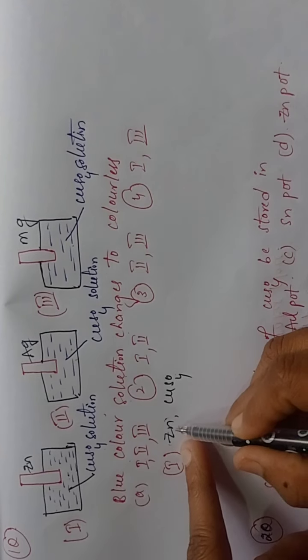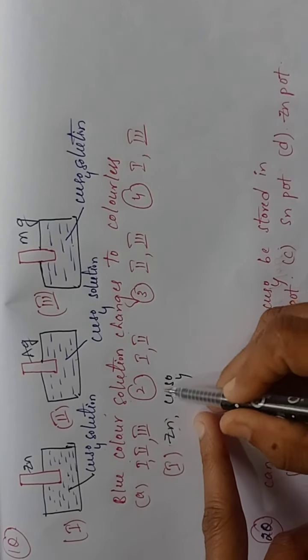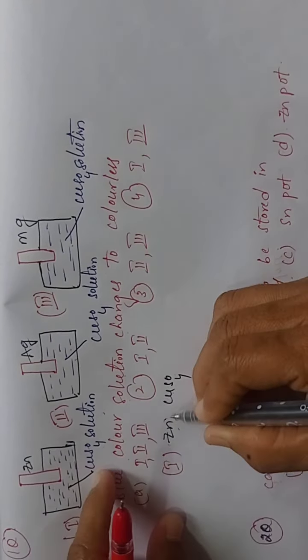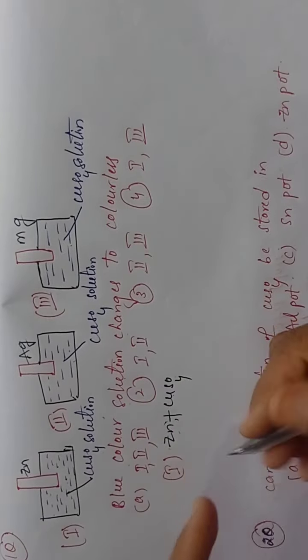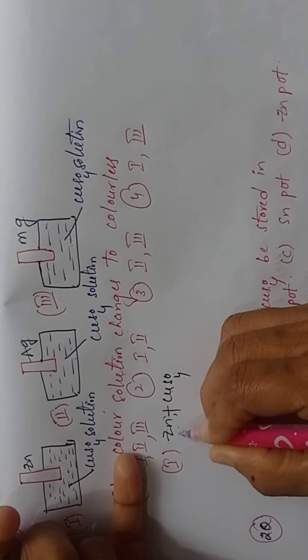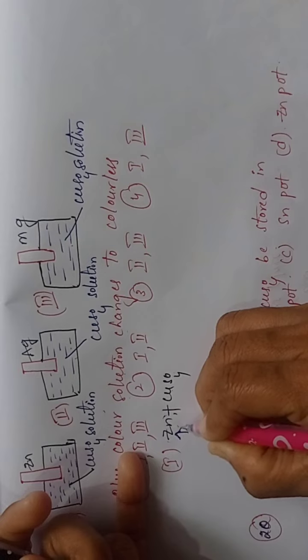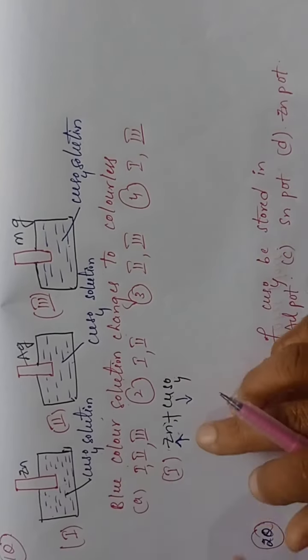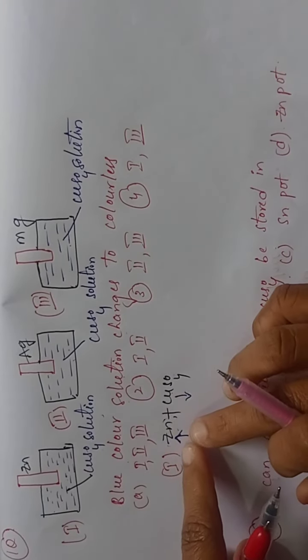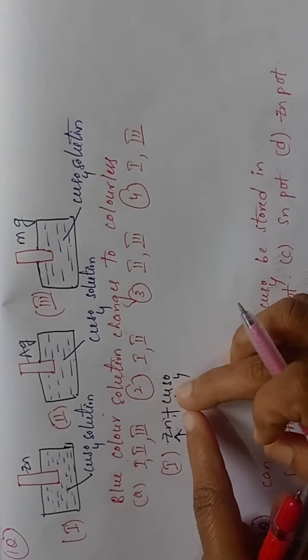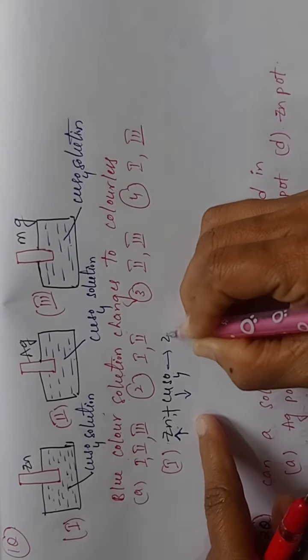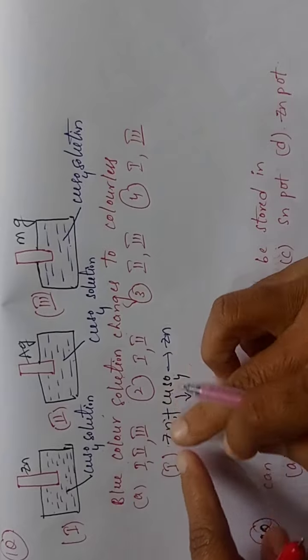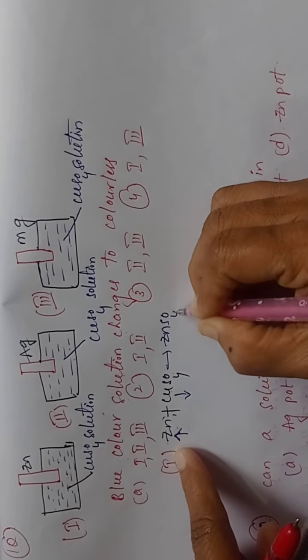So that's why zinc can displace copper from the copper sulfate solution. If you see the reaction, zinc is more reactive and copper is less reactive. That's why it can displace the copper from the copper sulfate solution. That means zinc can come and occupy the place of copper.